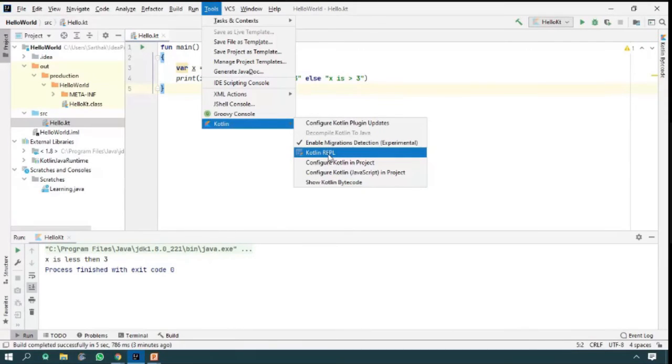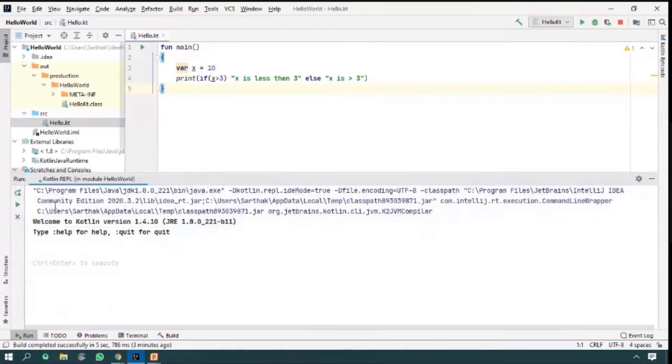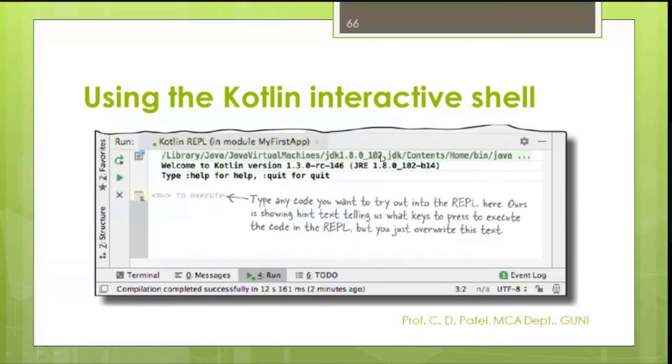Here I am waiting for your following steps. Please do the same step. Click on tools window, click on Kotlin options and the Kotlin REPL sub option. Just click on it. It will display Kotlin in such a mode. See here, welcome to Kotlin version 1.4.0. So this is your screen.